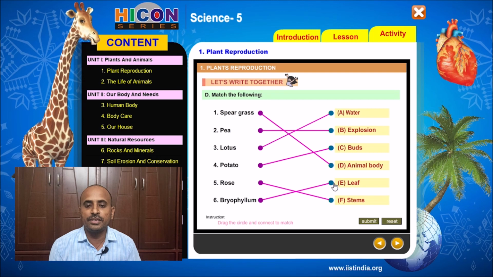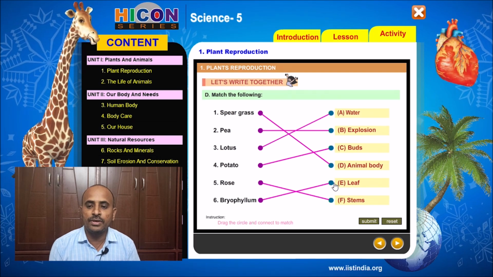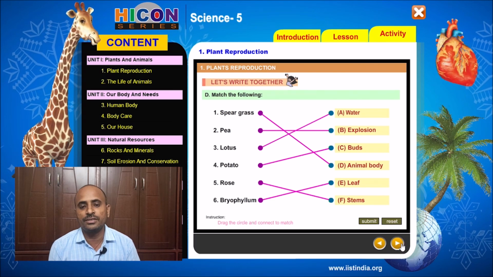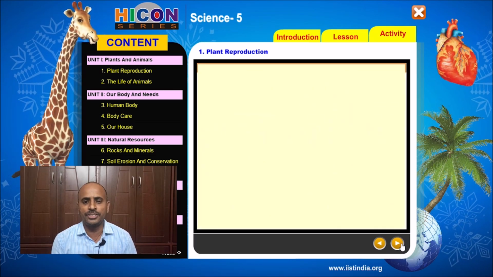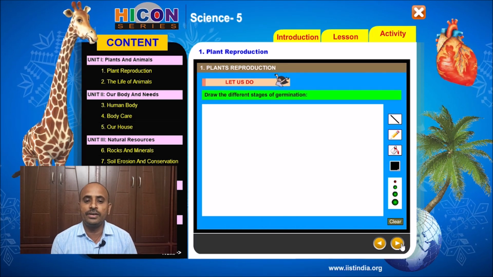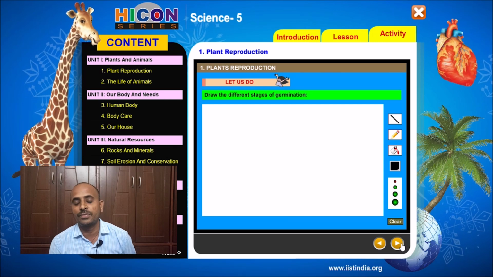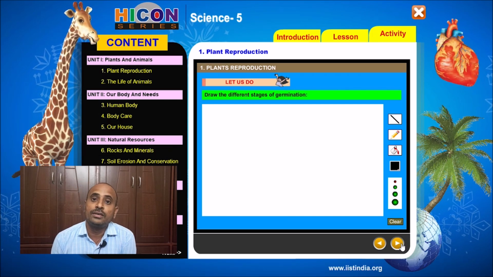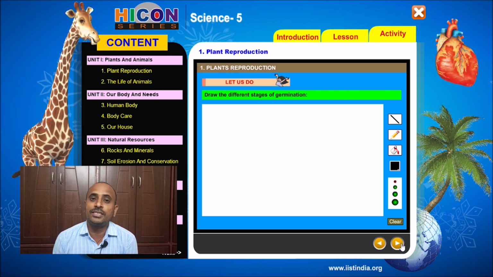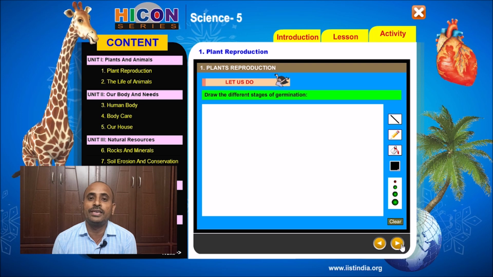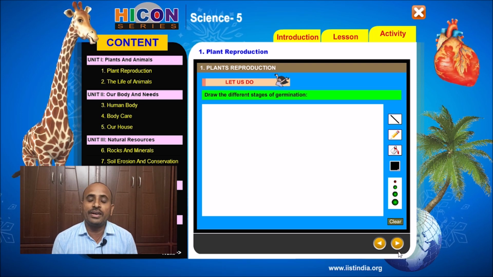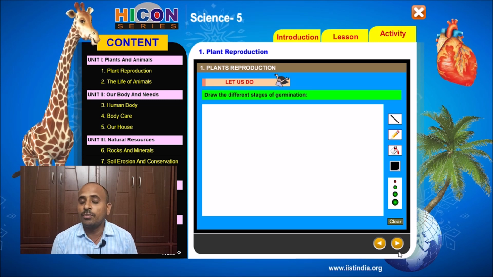So children, let us enter into the next activity in the exercise part. Draw the different stages of germination. Here we have to draw the different stages of germination of a seed. The picture is given in your textbook. First, the seed is planted in the soil, and if you pour water on the seed, then the embryo gets life, and first the roots come outside the seed.